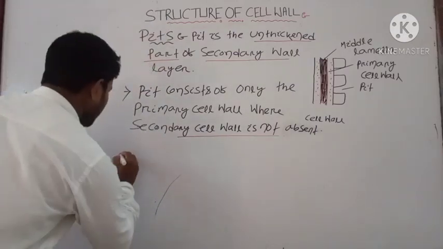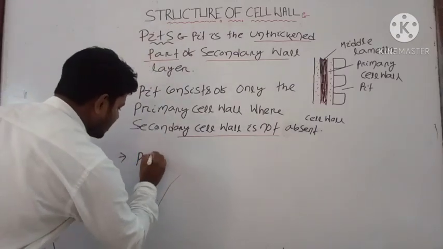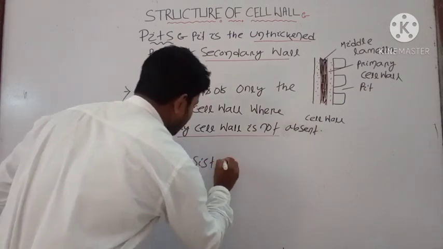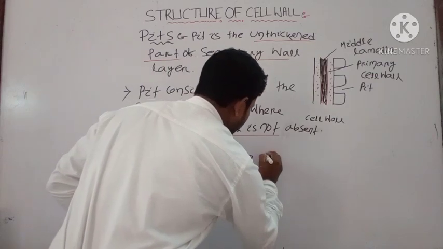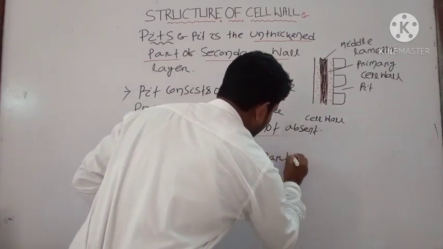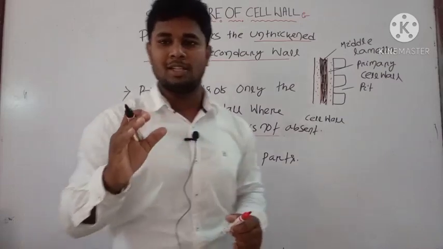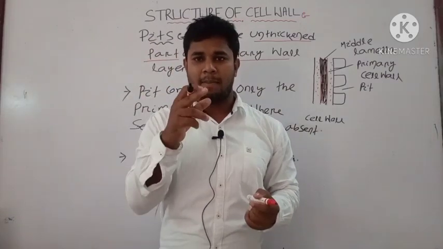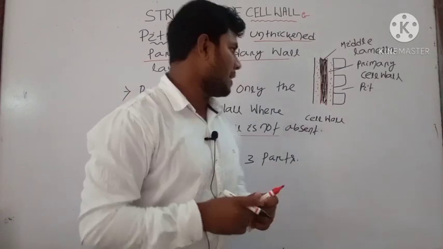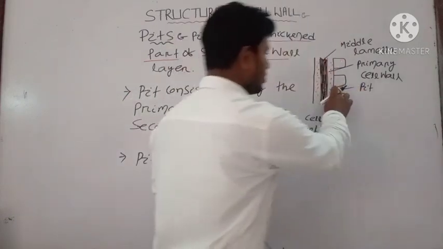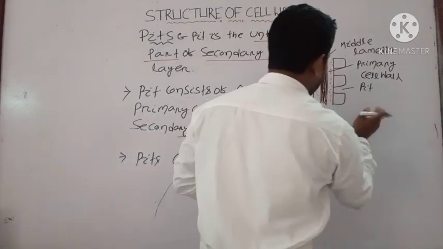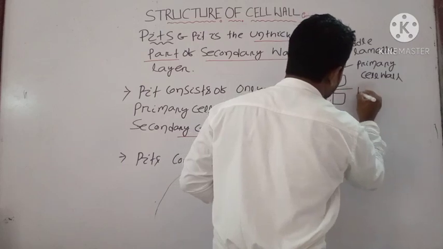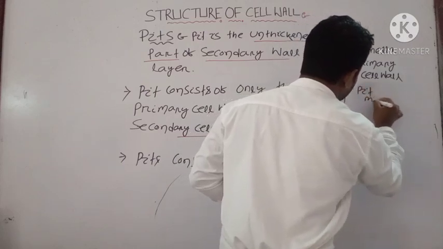The next one is your pits consist of three parts. Okay, you can divide the pit into three structures. One is your pit core, another is your pit membrane, and next one is your pit cavity. Suppose this is one of your pits here, then this is known as your pit membrane.